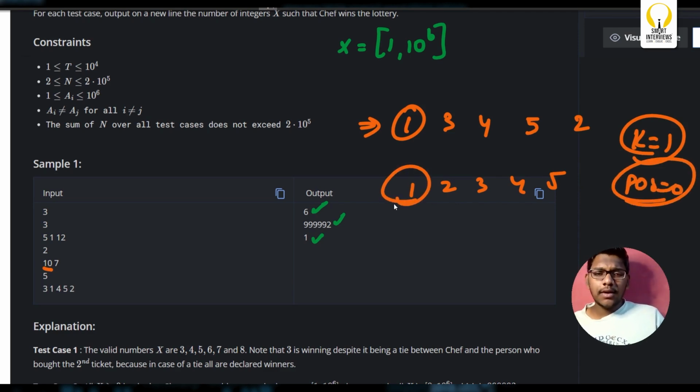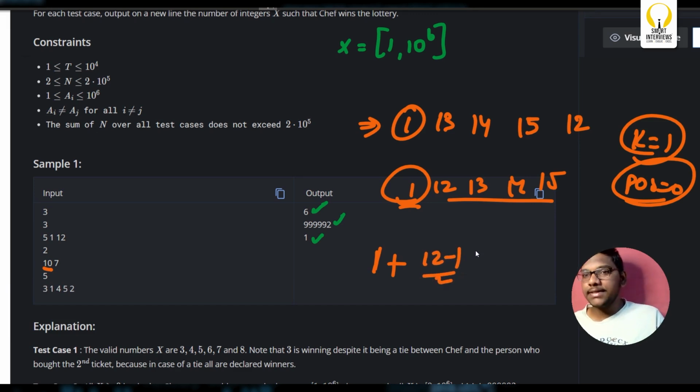Now if you see, there is no element towards the left of 1. What does it mean? From here on, obviously you have to consider 1 as a value. 1 plus, we don't know what's the answer towards the right. Maybe, let's consider 13 14 15 12. In this case, now 12 13 14 15. Now what's the answer? 12 minus 1 by 2 will be your answer. This is the last edge case. So 11 by 2, which is 5, 5 plus 1, 6. So 6 will be your answer.